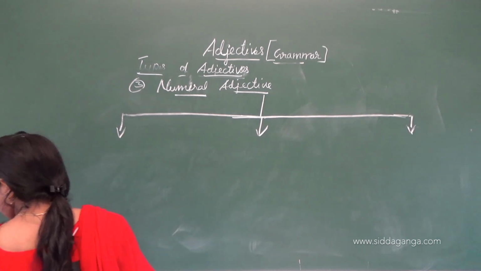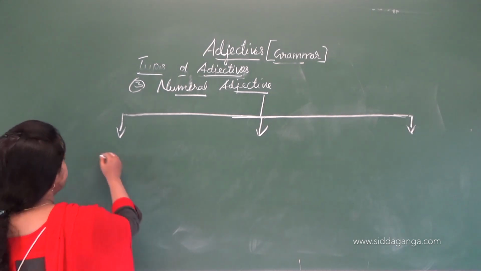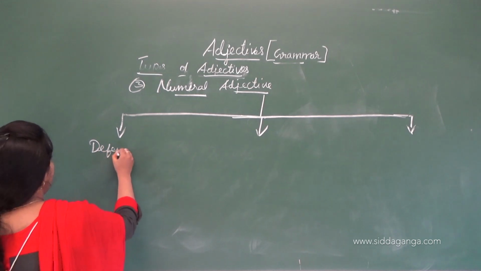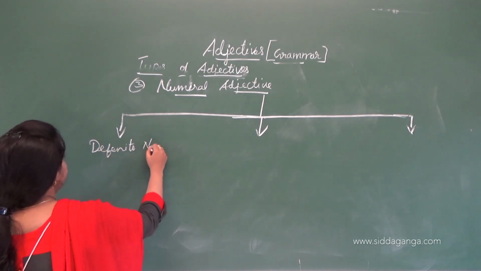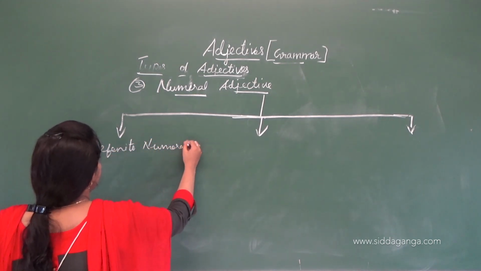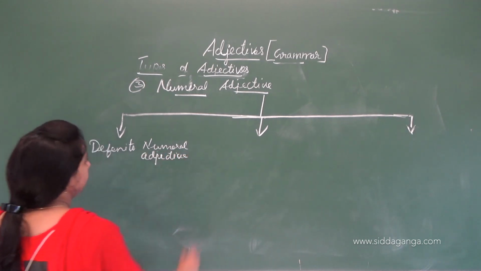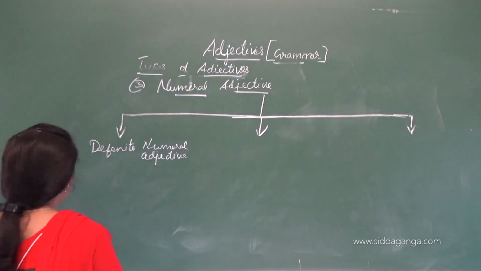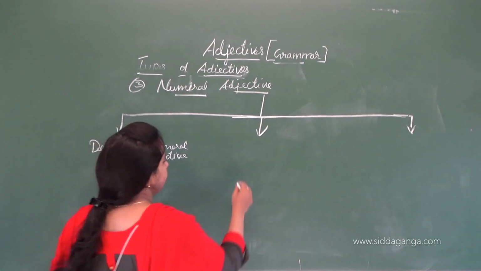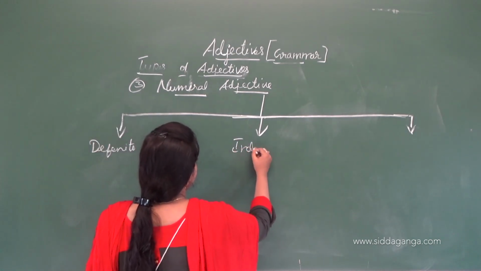First is the definite numeral adjective. The next one is the indefinite numeral adjective.